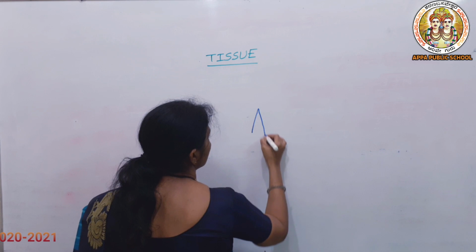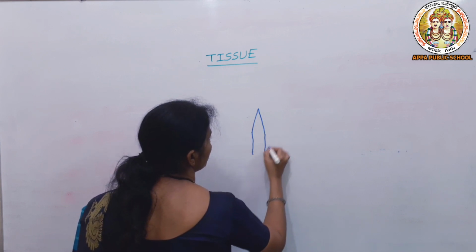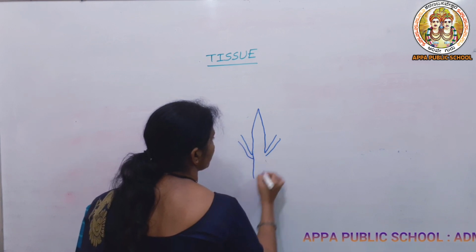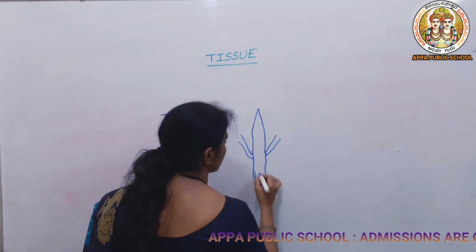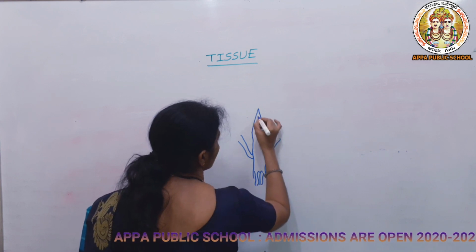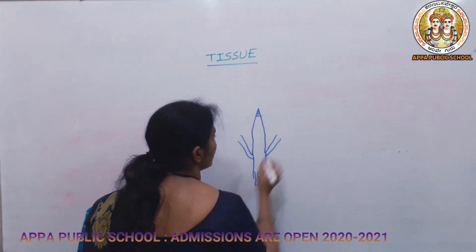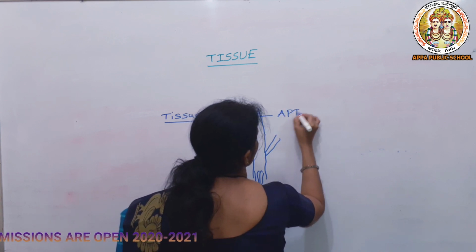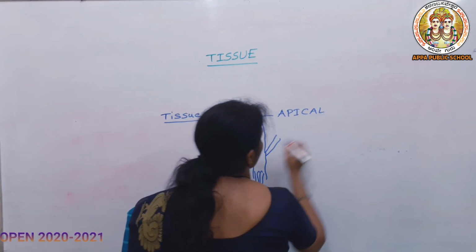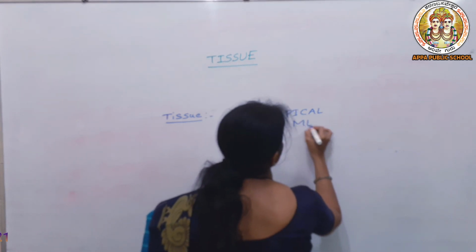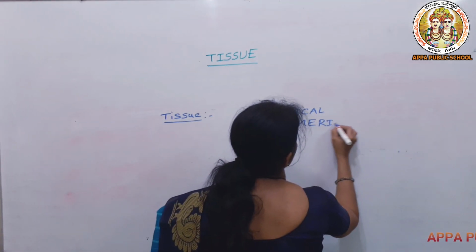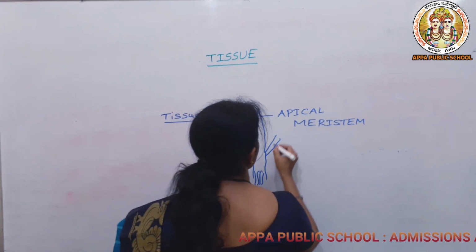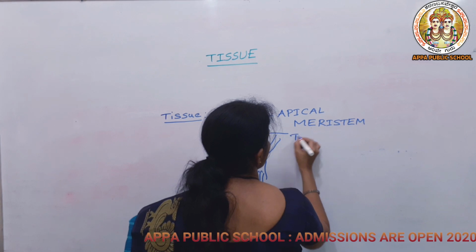You can see the simple structure of the meristematic tissue here. At the tip, it is known as apical meristem. Meristematic tissue is also known as meristem. Then the second one is the intercalary.